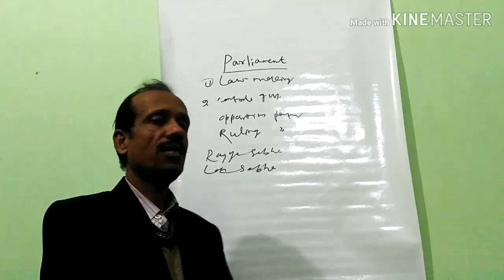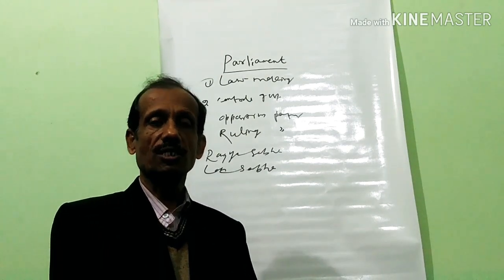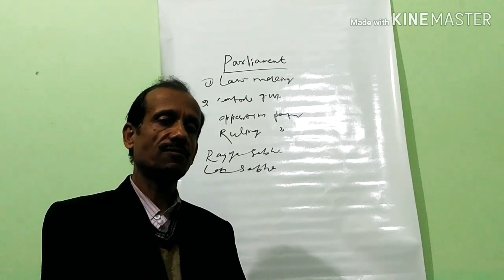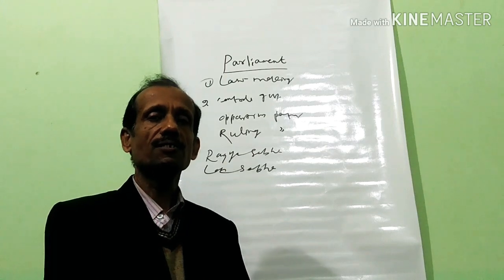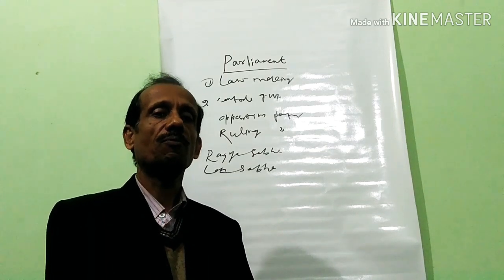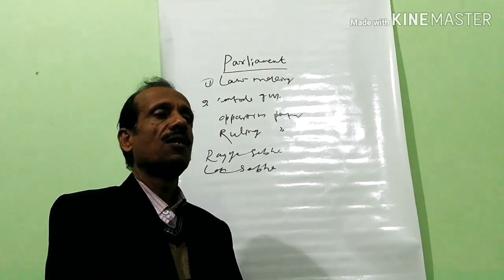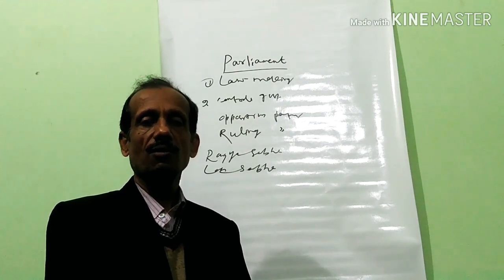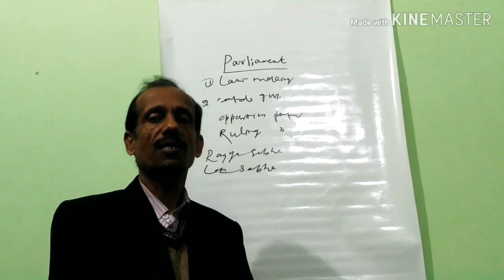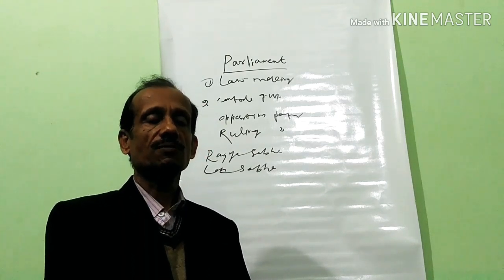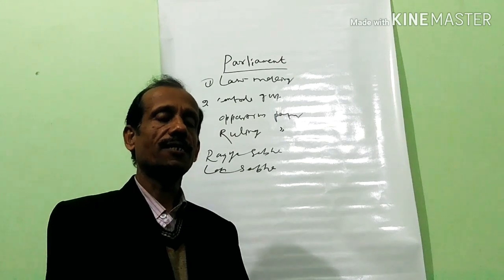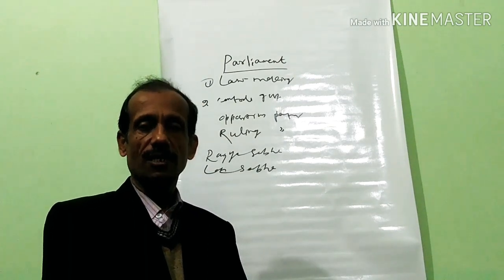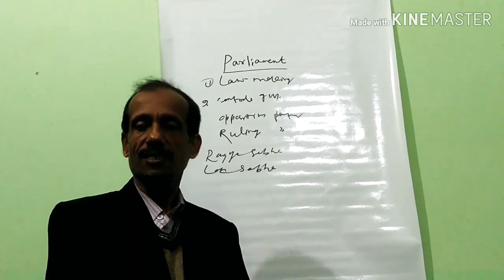I want to draw your attention to the main points that we have discussed. Parliament is the supreme law-making body of India, and it has two houses, Lok Sabha and Rajya Sabha. Lok Sabha is more powerful than Rajya Sabha because its members are more and it is directly elected by the people of India. Rajya Sabha's members are less and it is indirectly elected.